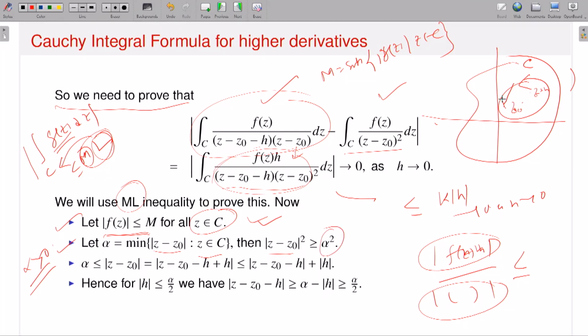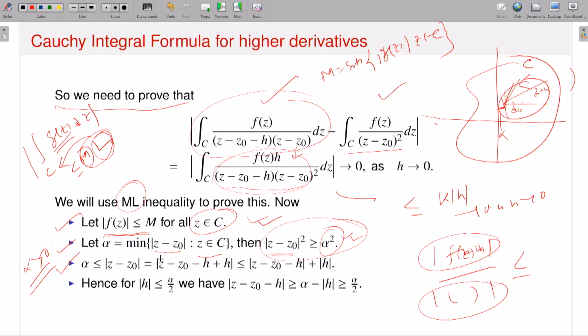Pictorially you can see this. If I take Z0, what is the minimum? This is the minimum one. Whatever distance I can take from Z0 to a point of the contour, this is the minimum distance, and suppose this is my alpha. Alpha is positive because Z0 lies interior to C. And if alpha is positive, then you will have this kind of inequality: if Z is running over the contour C, the distance between Z and Z0, absolute squared, is greater than or equal to alpha squared, where alpha is positive because the minimum will exist and be positive since Z0 lies inside the contour. That is the first fact.